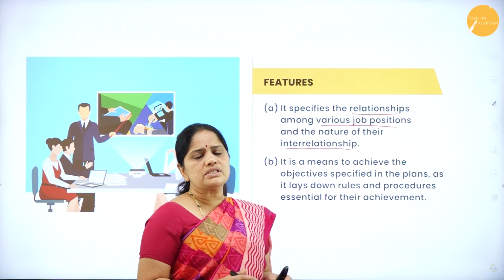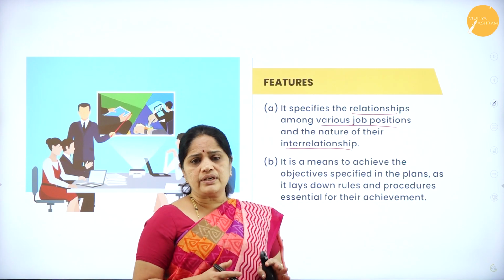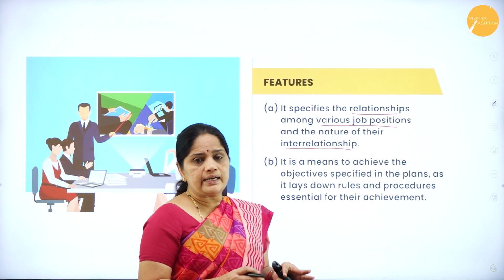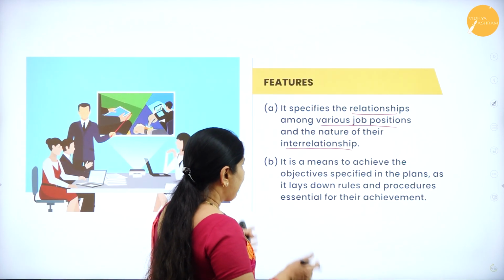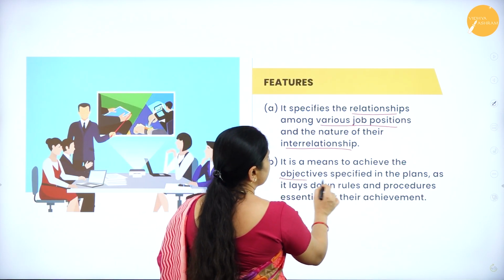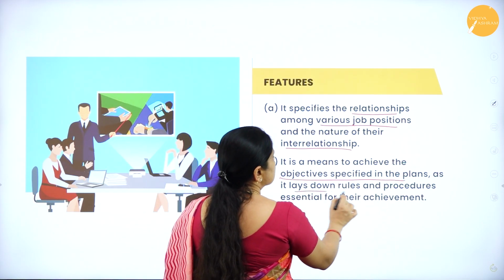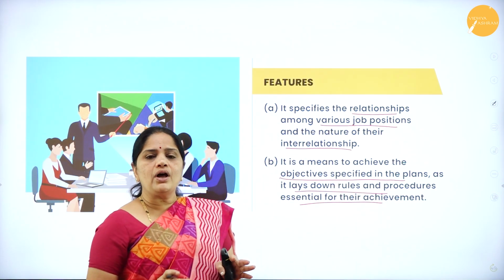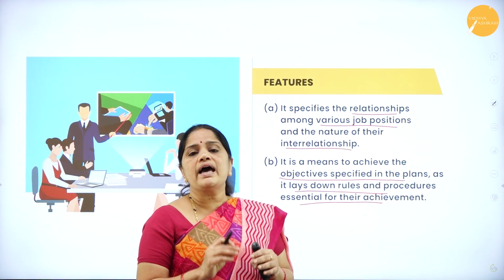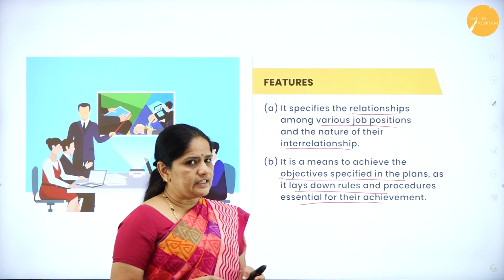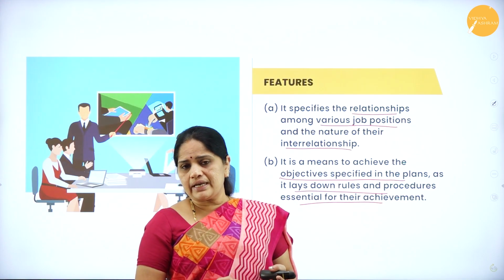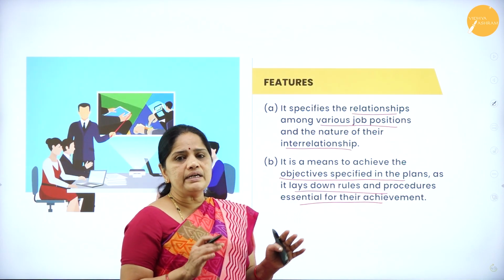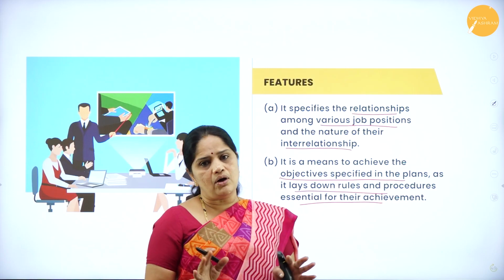We all know who is the boss, who has to report to whom, who has the right to give orders, and who has the right to exact obedience. All this is clearly specified in a formal organization. Then, it is a means to achieve the objectives specified in the plans as it lays down rules and procedures essential for their achievement. In a formal organization, the superior or the boss will have all the authority to give orders and get the work done. How the work is to be done, what work is to be done, and the time frame, everything will be decided beforehand in a formal organization.